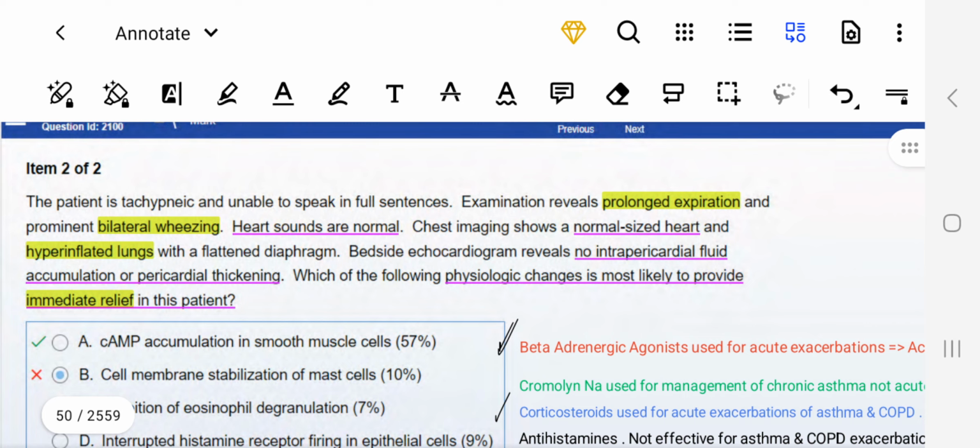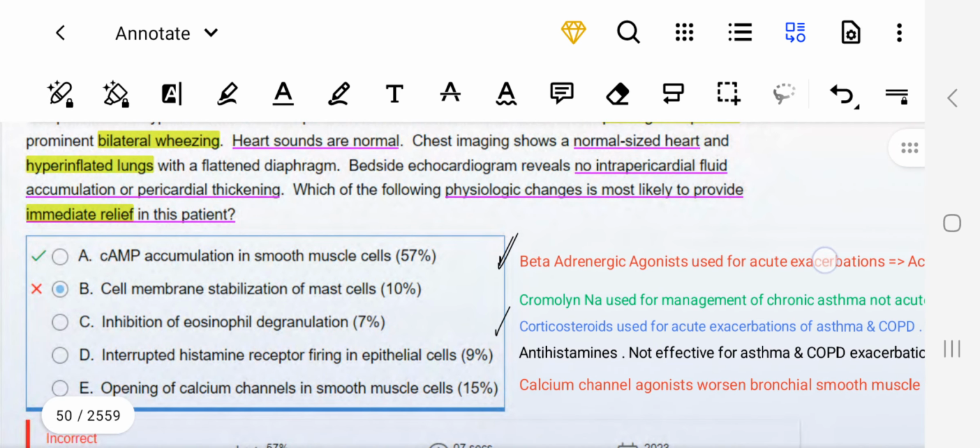Normal size heart, so no hypertrophy, hyperinflated lungs, and no intrapericardial fluid accumulation or pericardial thickening. Now this is the case of COPD or asthma.